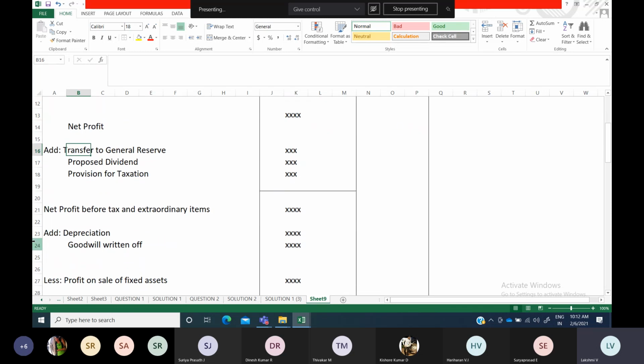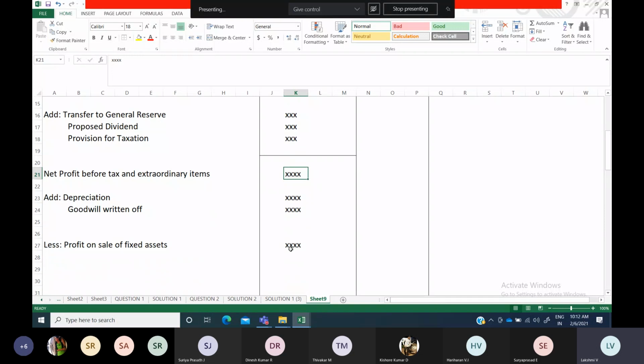We are going to mention there. After that, all the remaining items, depreciation, goodwill written off, anything there, we are going to add with this amount. And anything you want to subtract, like profit on sale of fixed assets, you will subtract that. With this amount, you are going to subtract this one and finally find out one amount.